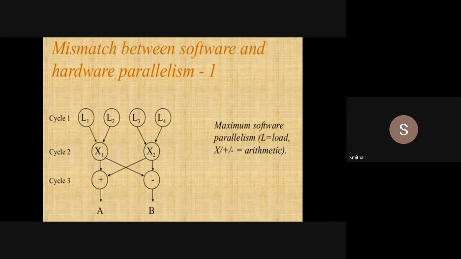I have resources, but because of these data and control dependencies, I will not be able to execute the instructions simultaneously. That happens, no, students?